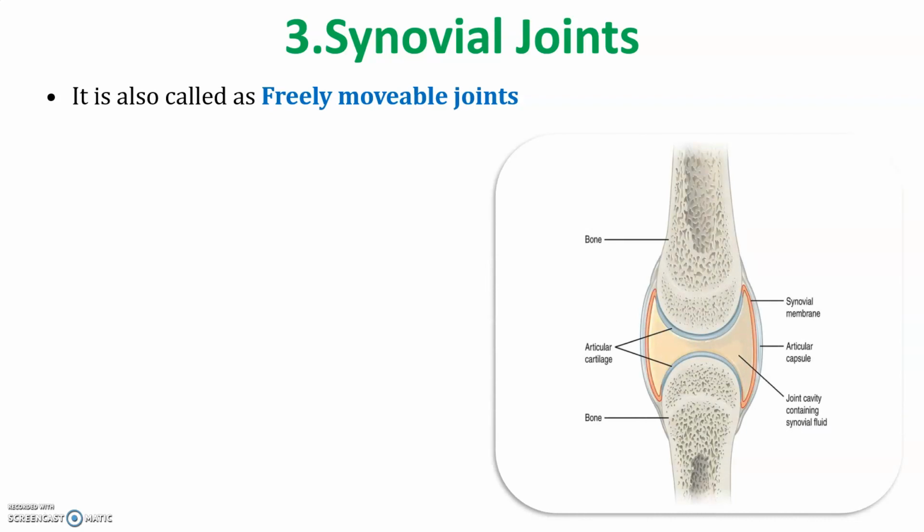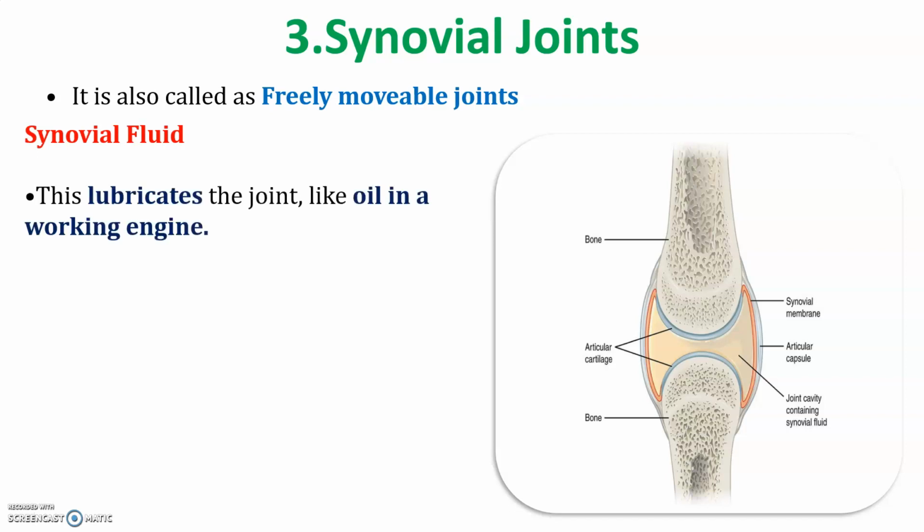If we discuss the structure, it shows two bones along with some space, like an H shape. It indicates fluid, cartilage and some membranes. Very first is synovial fluid, which is present between the joints and lubricates the joints like oil in a working engine.